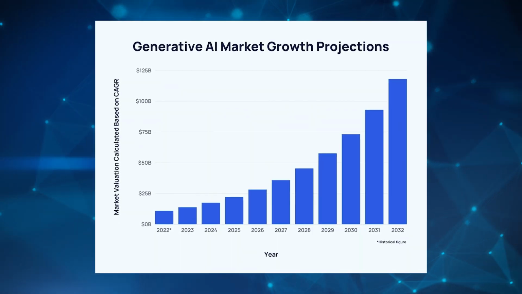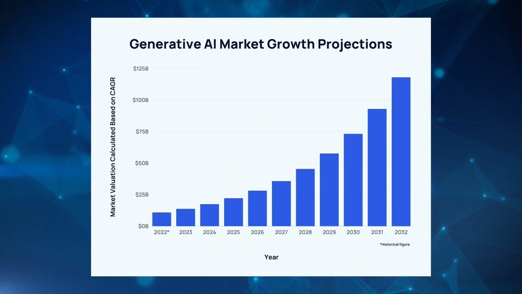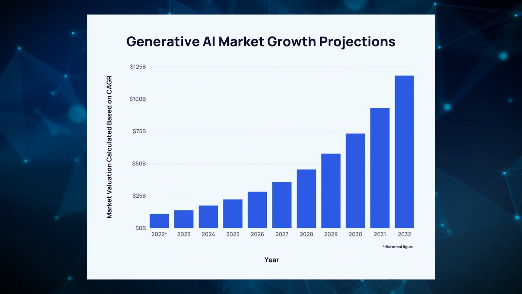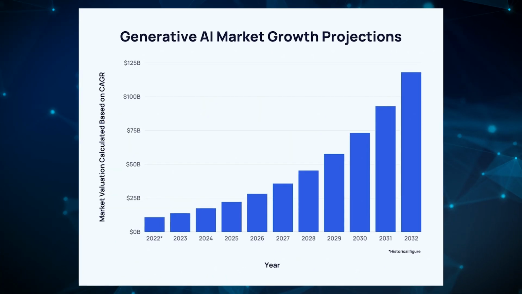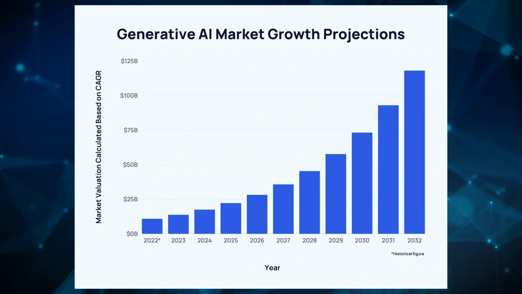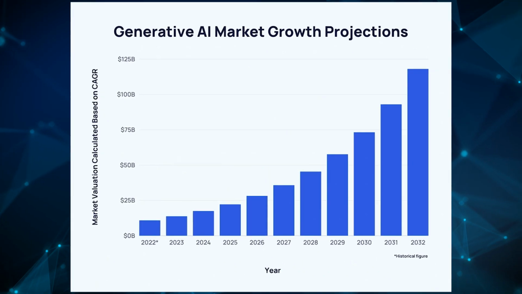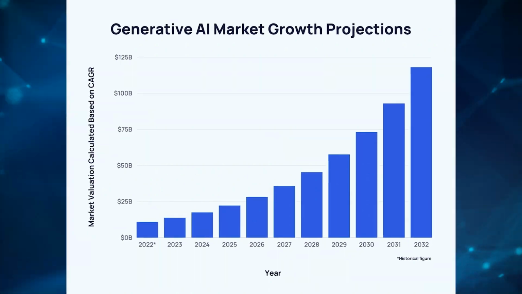So first, looking at the growing generative AI market, we can see that it's worth $13 billion in the last 2 years, and by 2025, the market is expected to reach $22 billion. It's also expected to rise year after year, with the compound annual growth rate estimated to be at about 27%.